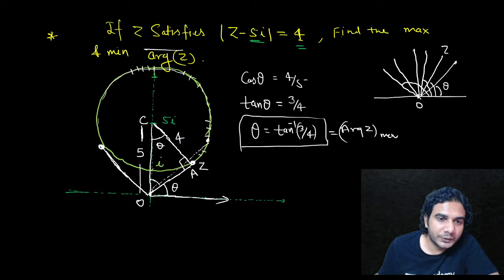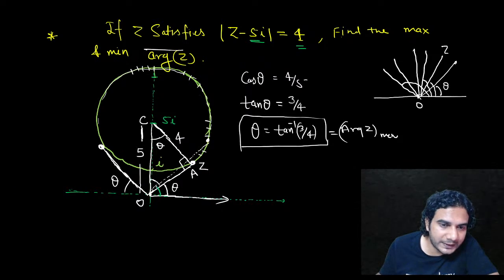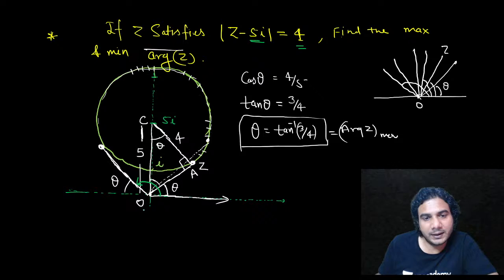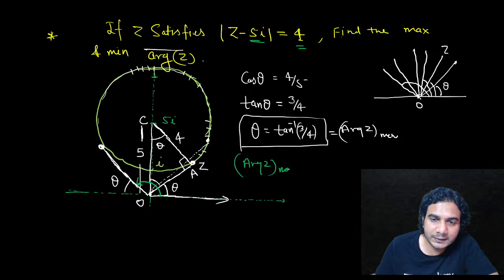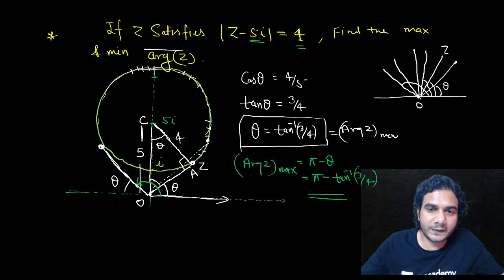As you can see, using symmetry, because the circle is symmetric about the y-axis, if this angle is theta, then this angle will also be theta, right? So the maximum argument of z is going to be this angle, which is pi minus theta. So argument of z max value is equal to pi minus theta, and that is pi minus tan inverse of 3 by 4. All right, so in this way you can write the maximum value without making extra efforts. So I hope you have got this question. Is it okay, guys?